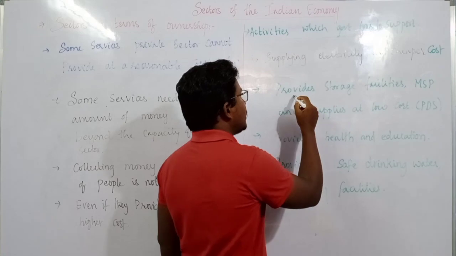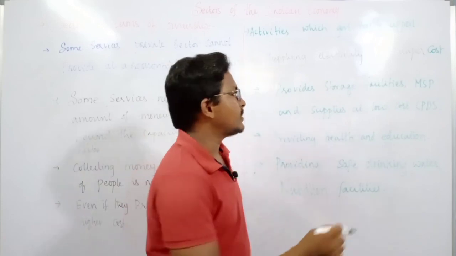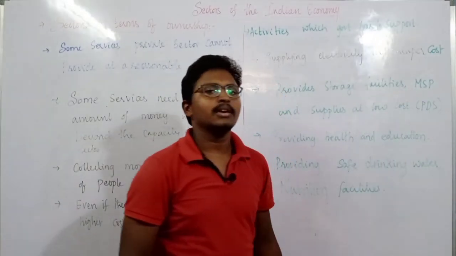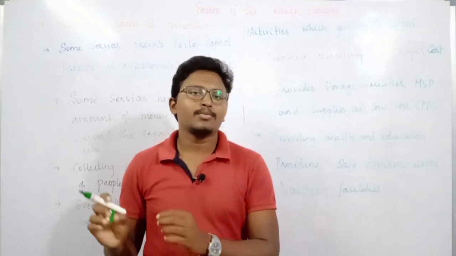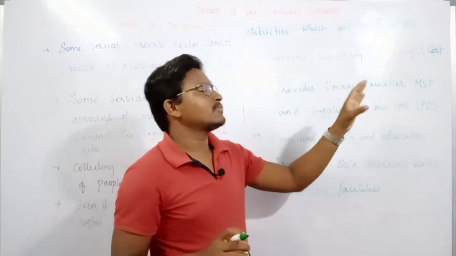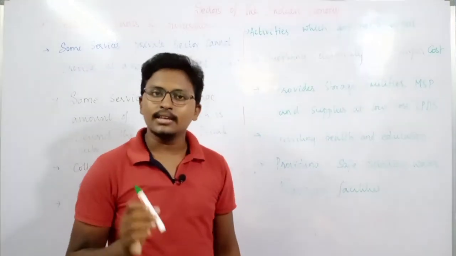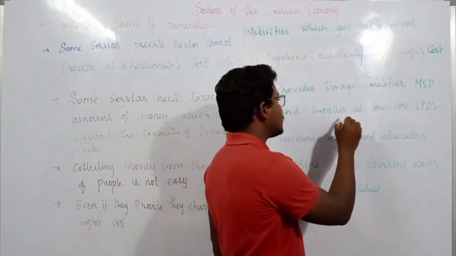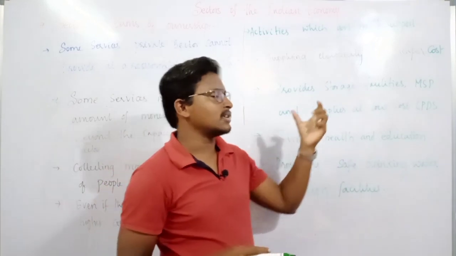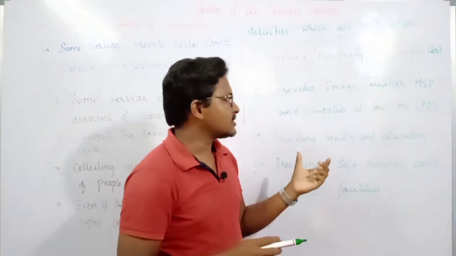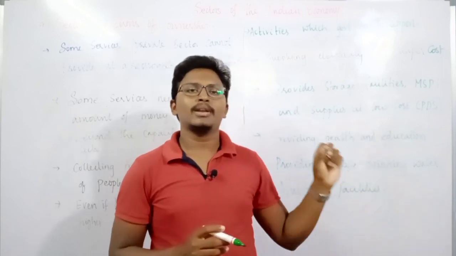And the next thing is that it is also required to provide storage facilities for the farmers, and at the same time to provide something known as MSP, minimum support price, where the government will buy the food items produced by the farmers at a minimum support price. It also provides the storage facilities, and the government also supplies food items at a low cost through the PDS system or ration shop system. You all know this public distribution system. Through this PDS system, the government will provide food items to the poor people at a cheaper cost.